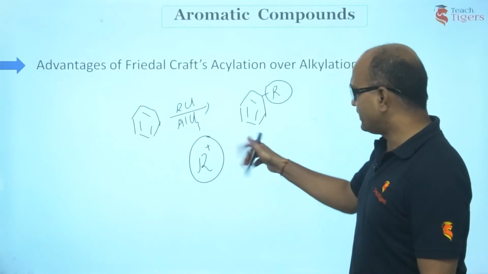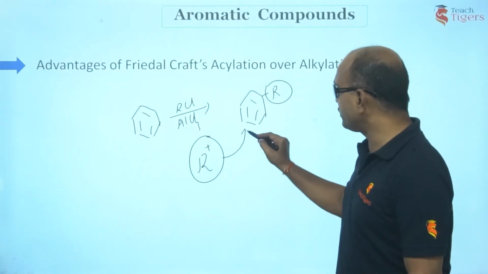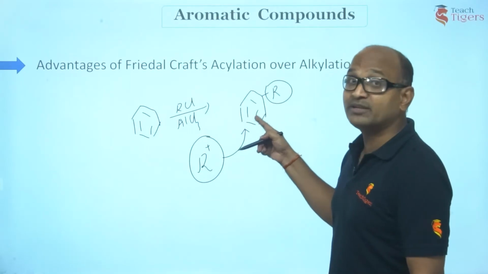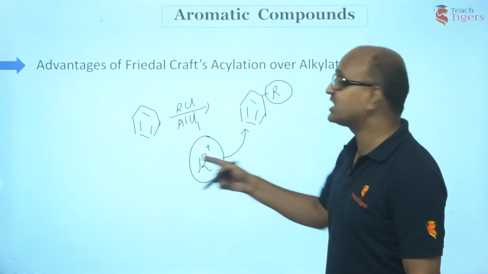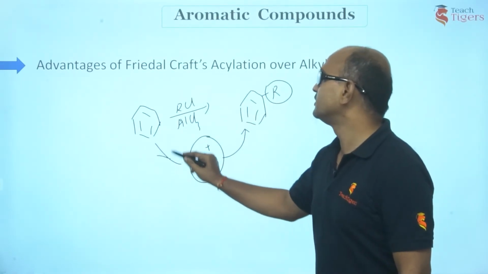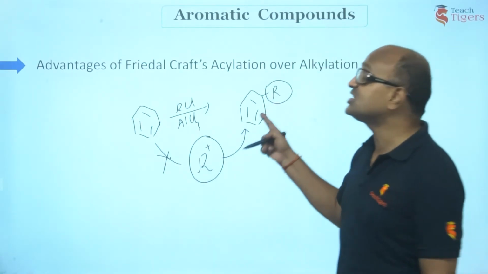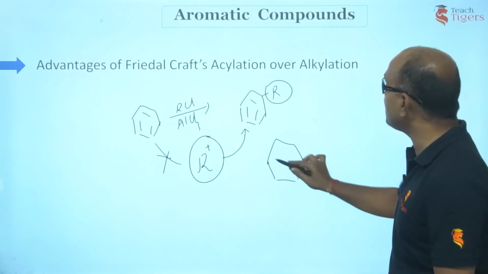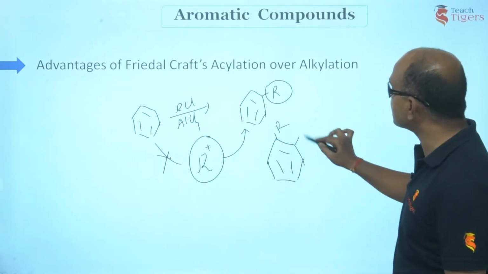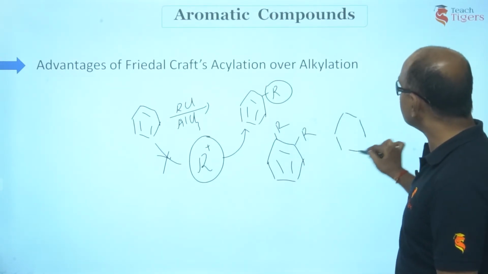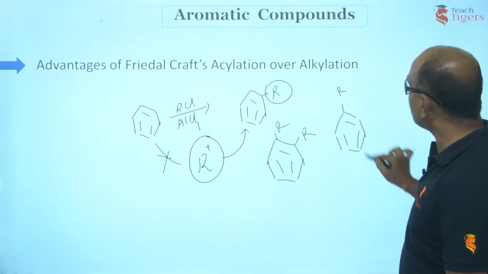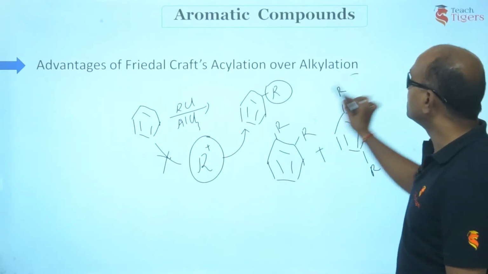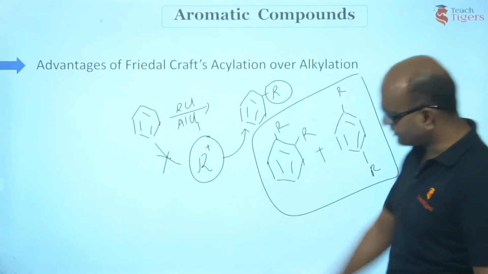Hence, R+ has more affinity to attack the product of the Friedel-Crafts reaction rather than benzene, because this is more electron rich than this. Hence, the product of this reaction would be either this or this. I have already told you that this is what you are going to get.